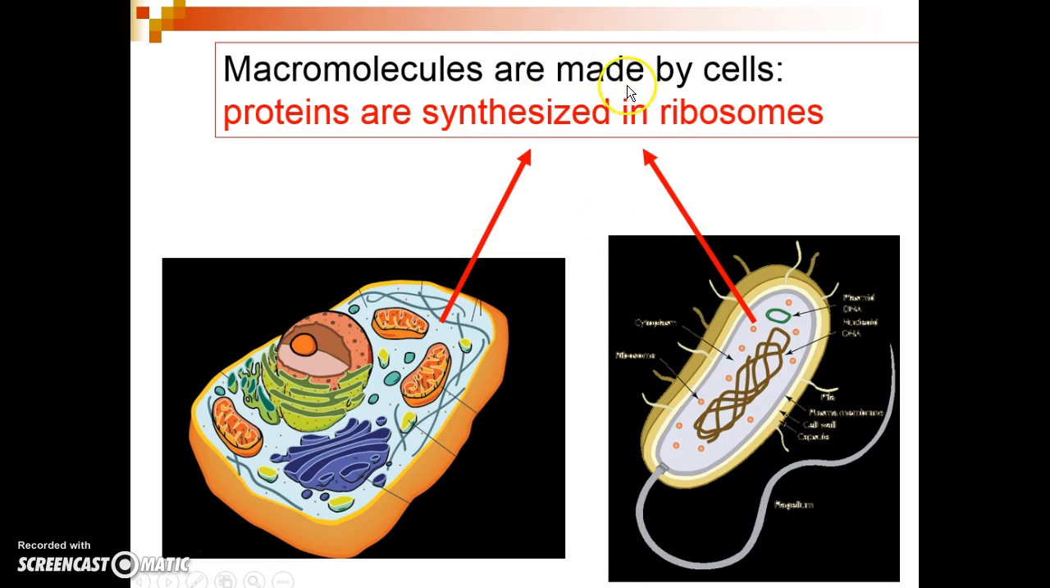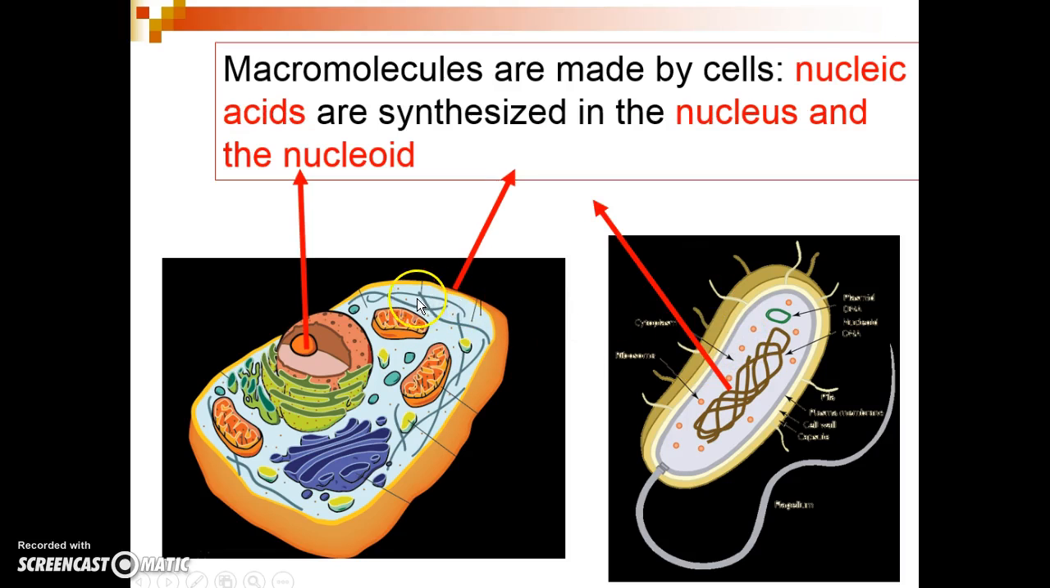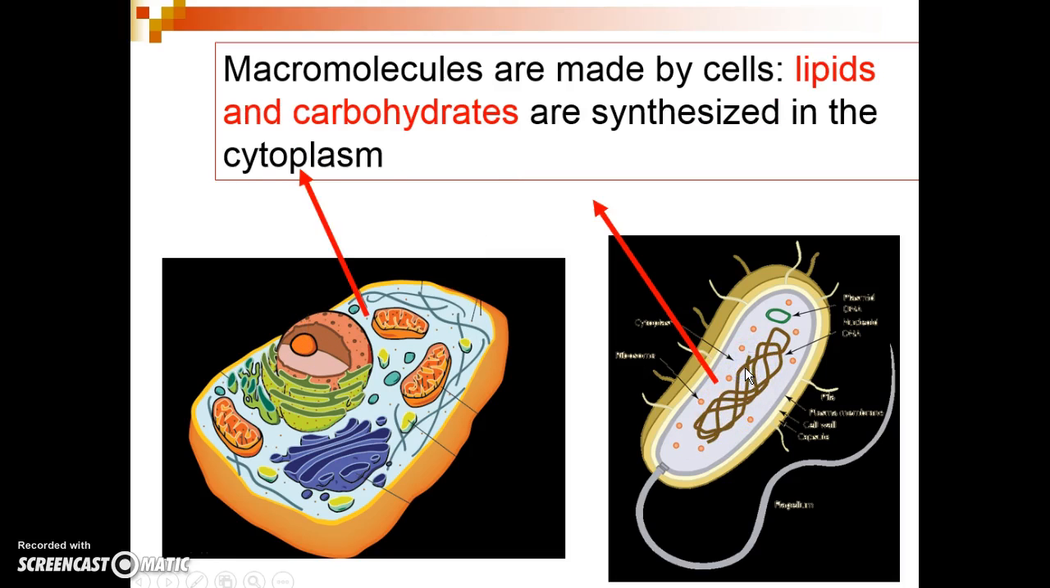Macromolecules are made by cells. For example, proteins are synthesized in the ribosomes of both the eukaryotic and the prokaryotic cells. Nucleic acids are synthesized in the nucleus of the eukaryotic cell and the nucleoid of the prokaryotic cell. Lipids and carbohydrates are synthesized in the cytoplasm of the eukaryotic cell and the cytoplasm of the prokaryotic cell.